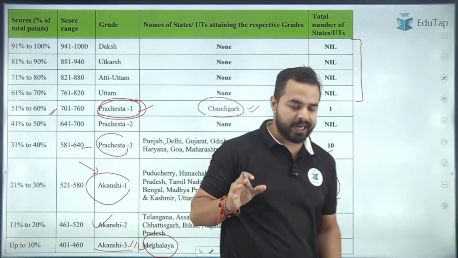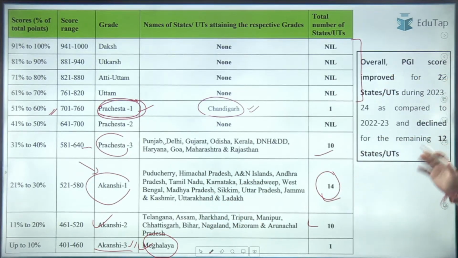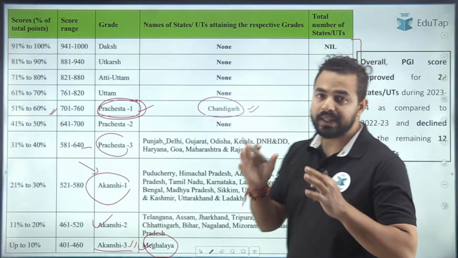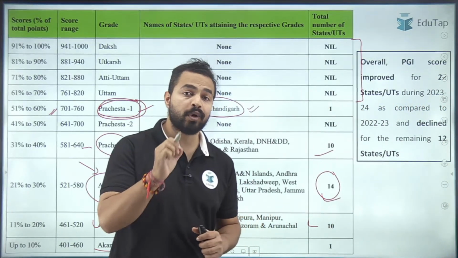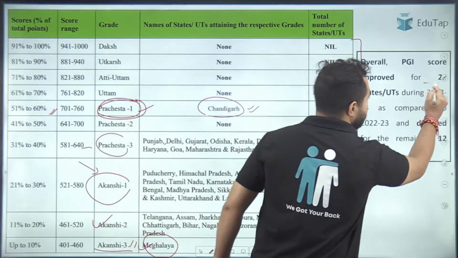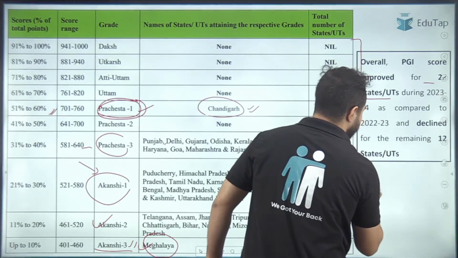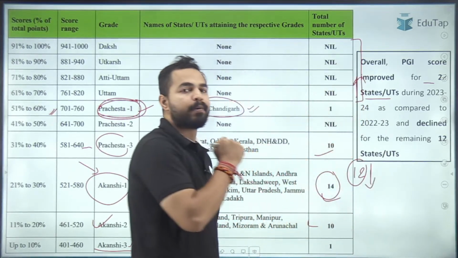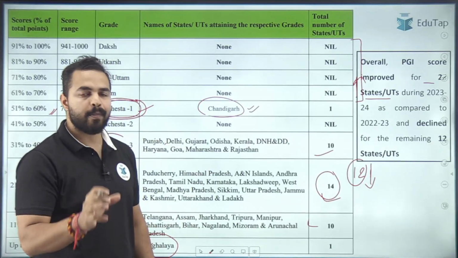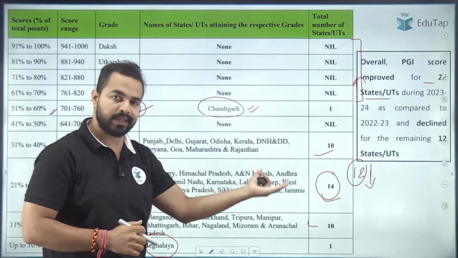I hope this part is clear to everybody. Okay, now moving ahead, you can see here that when we compare the performance of the states and union territories, my dear friends, in this particular year, 24 states' scores have increased, and the remaining 12 states' performance has decreased in this particular performance grading index.